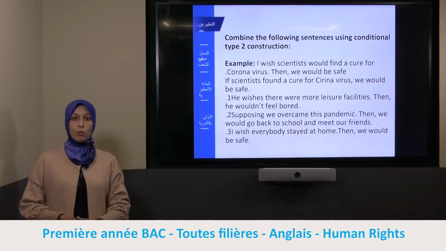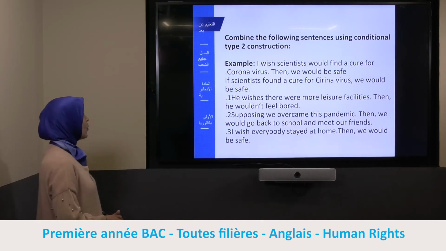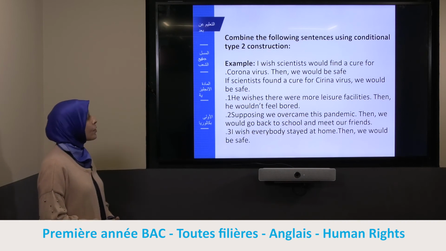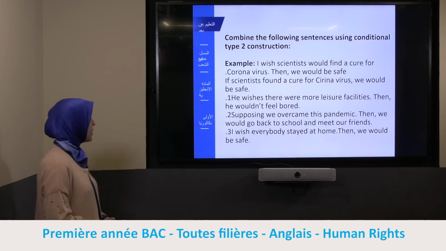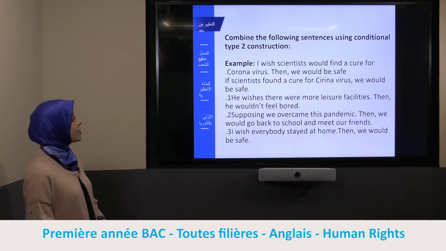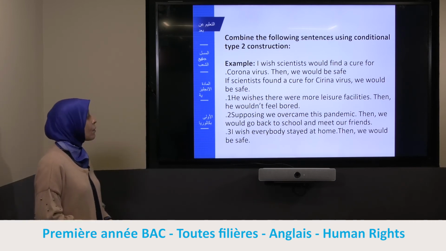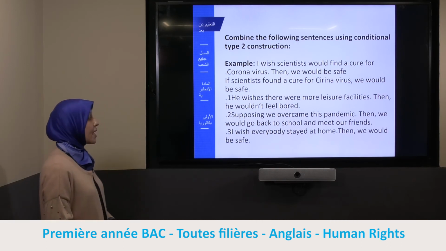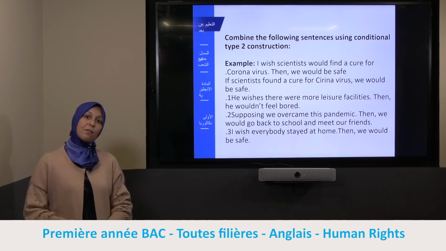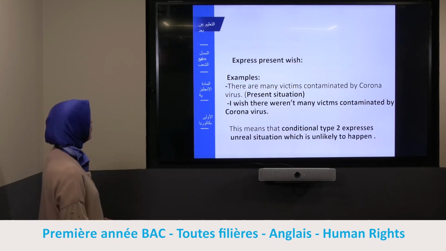So, ready to correct? Here, number 1: if there were more leisure facilities, he wouldn't feel bored. Number 2: if we overcame this pandemic, we would go back to school and meet our friends. If everybody stayed at home, we would be safe.